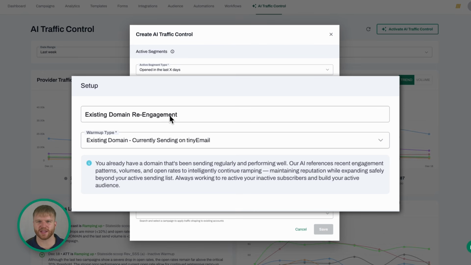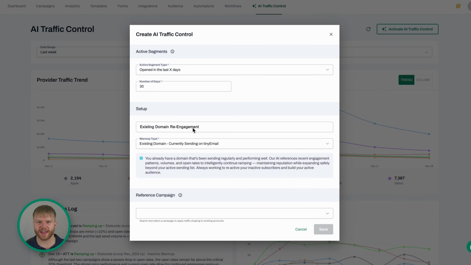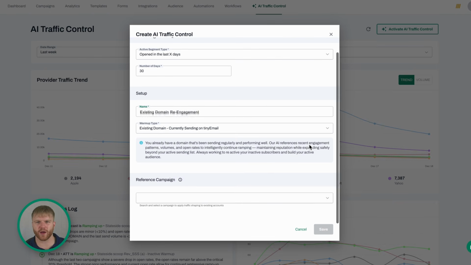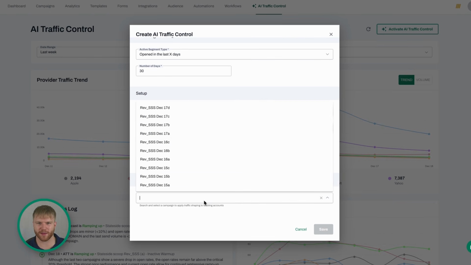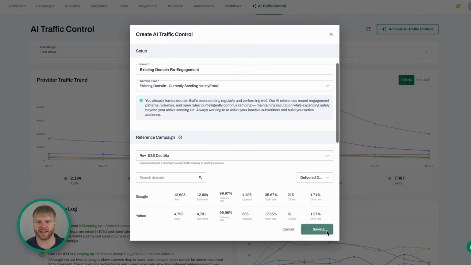With this option, the AI looks at your recent engagement, open rates, and volumes. It then continues ramping your sending safely while reactivating inactive subscribers and growing your active audience. You can also pick a reference campaign from the drop-down so the AI can learn from past campaign performance and use that as a baseline. When you're happy with the settings, click Save.